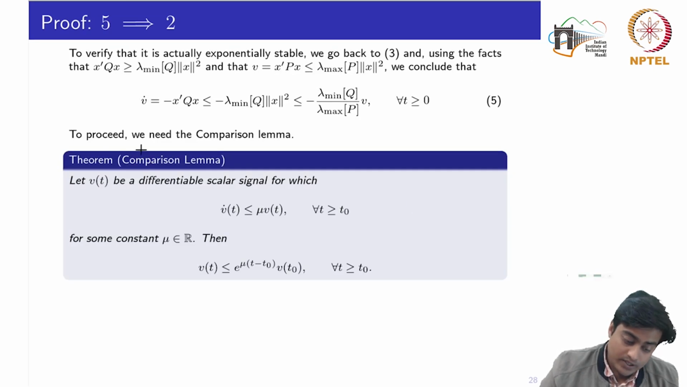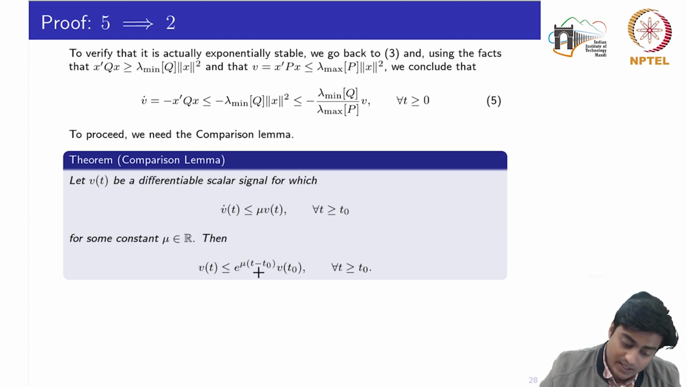So to proceed further, we give another lemma which is known as the comparison lemma. This lemma says that let V of t be a differentiable scalar signal which satisfies this relationship, that V dot is less than or equal to some constant mu times the signal itself, for all t greater than or equal to t naught. Then the signal V of t would always be less than or equal to e to the power mu (t minus t naught) into the value of the signal at the initial time t naught.